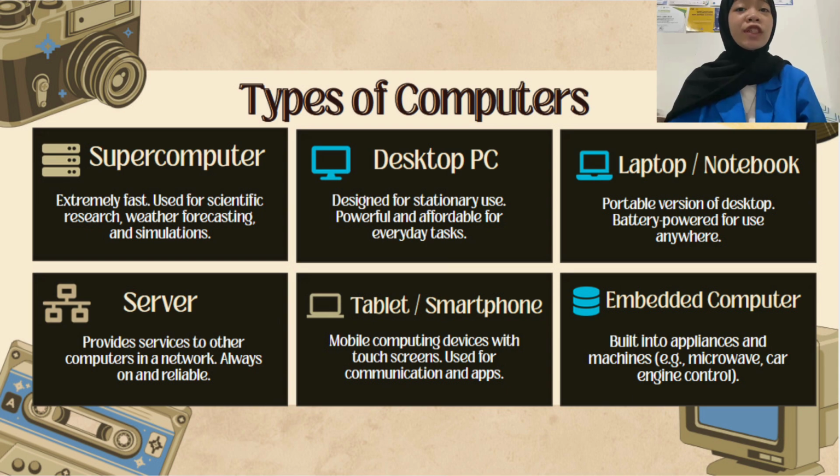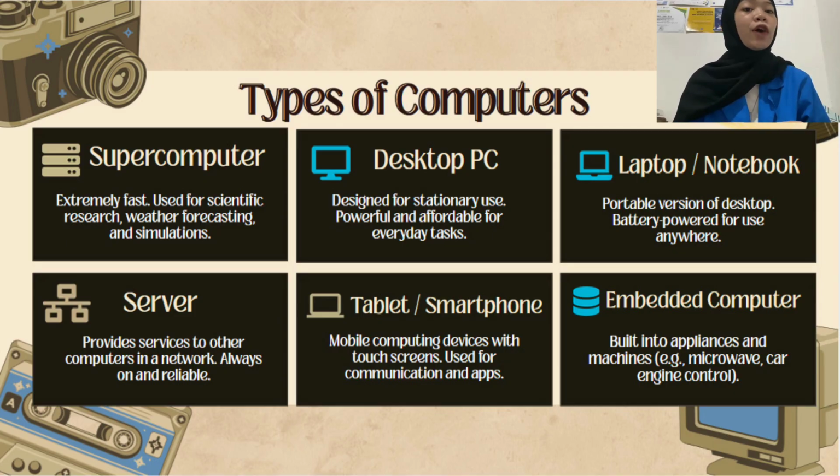Computers come in many different forms depending on their purpose and size. Let's look at the main types. 1. Supercomputer. These are the most powerful computers in the world. They are used for extremely complex tasks like weather forecasting, nuclear simulations, and scientific research. An example is the Fugaku supercomputer in Japan. 2. Desktop PC. This is the classic computer many of you have at home or in the office. It sits on or under a desk and is designed for stationary use.